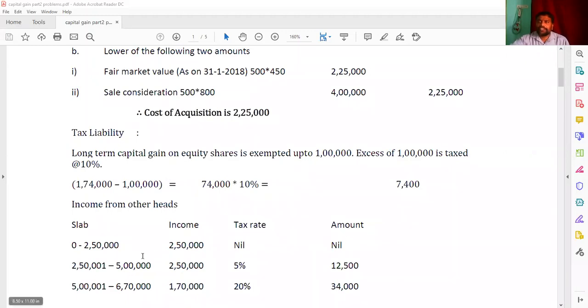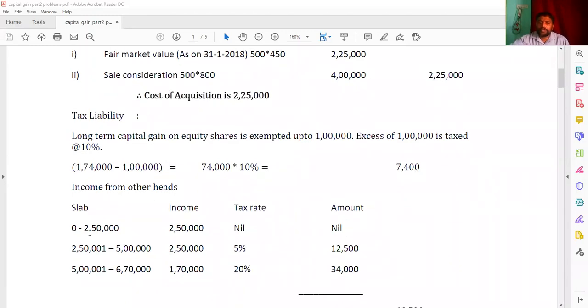So for the non-senior, up to 2,50,000, that is 0 to 2,50,000, the income will become 2,50,000. So the tax rate becomes nil, amount is nil. And what is the next slab? 2,50,000 1 rupee to 5 lakhs. And that is the difference we got here, 2,50,000 as income. This, for understanding, I gave this step to you, and 2,50,000 into 5%, you're getting 12,500.